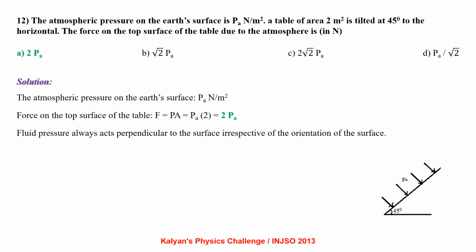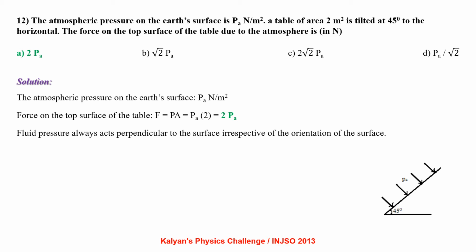The atmospheric pressure on the Earth's surface is Pa Newton per meter square. A table of area 2 meter square is tilted at 45 degrees to the horizontal. The force on the top surface of the table due to the atmosphere is in Newton. The atmospheric pressure on the Earth's surface is Pa Newton per meter square.